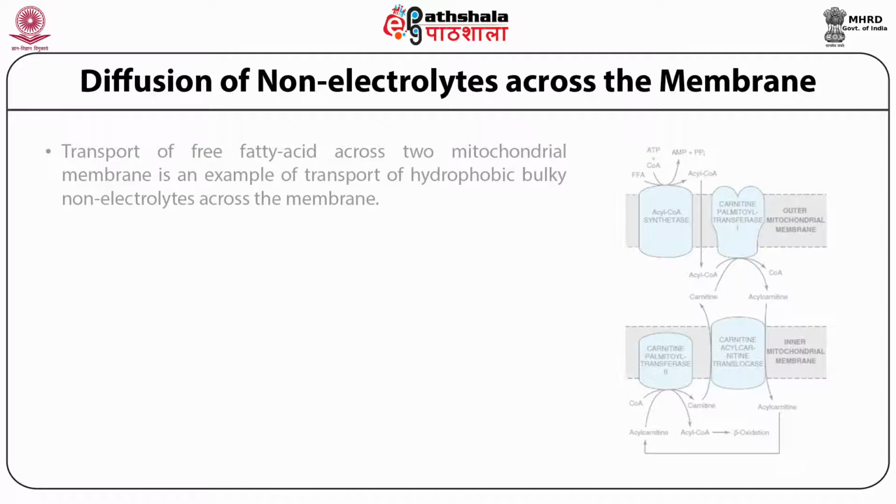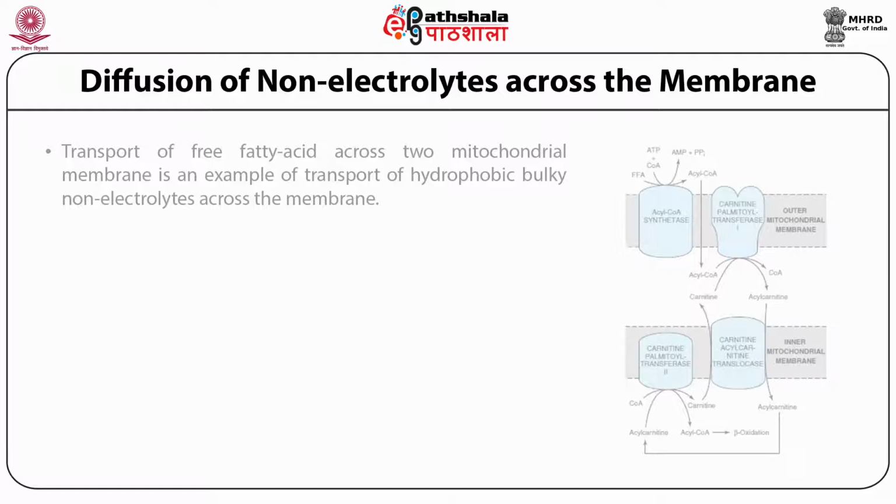Now we discuss another example. Transport of free fatty acid across the mitochondrial membrane is an example of transport of hydrophobic bulky non-electrolytes across the membrane. This type of transport is facilitated by carnitine. The detailed mechanism of this bulky non-electrolyte transport across the membrane we already discussed in the previous module in detail.